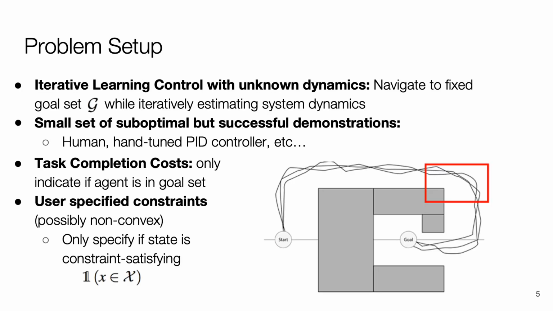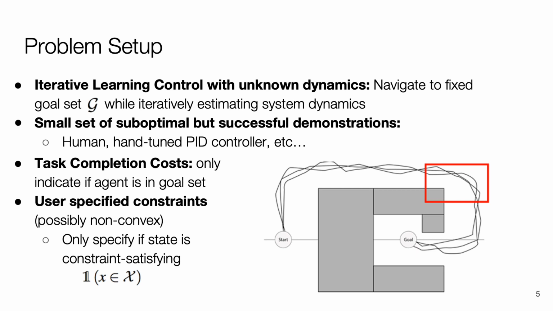We consider iterative tasks where the agent must navigate from a fixed start set to a fixed goal set while iteratively estimating system dynamics which are initially unknown. We assume access to a small set of suboptimal but successful demonstrations to initially seed the agent's policy, which can be provided kinesthetically or via teleoperation by a human, or by tuning a PID controller.